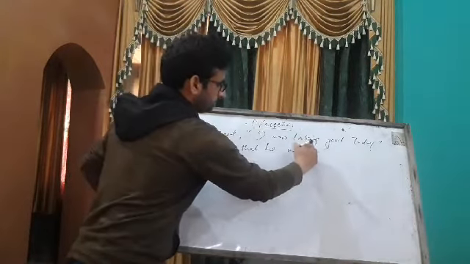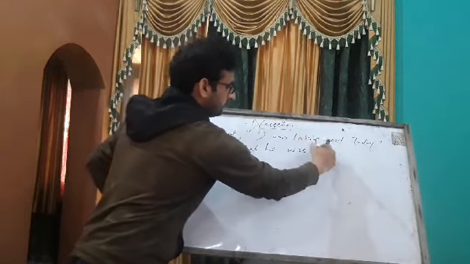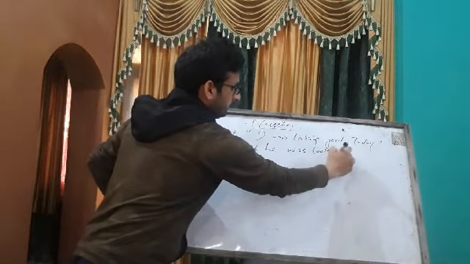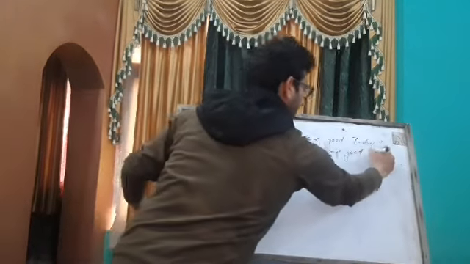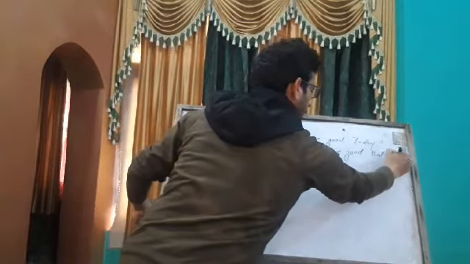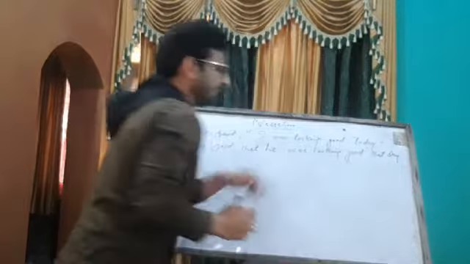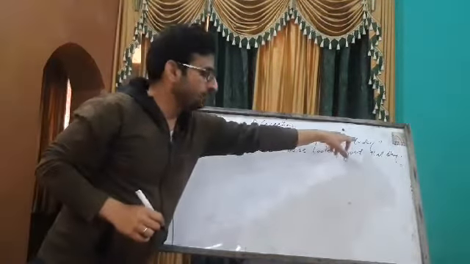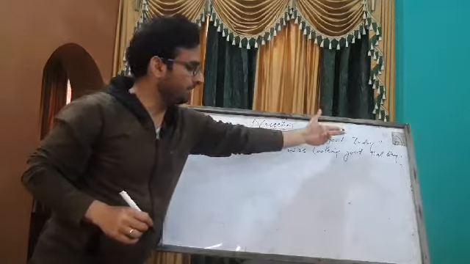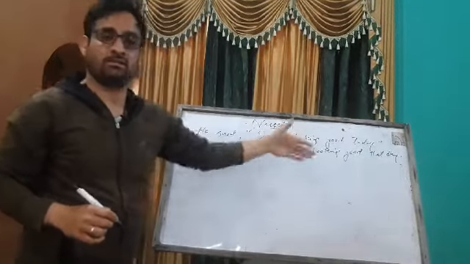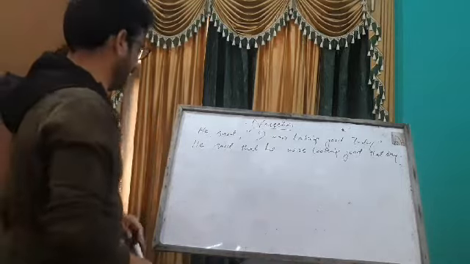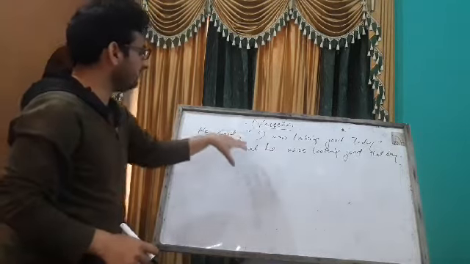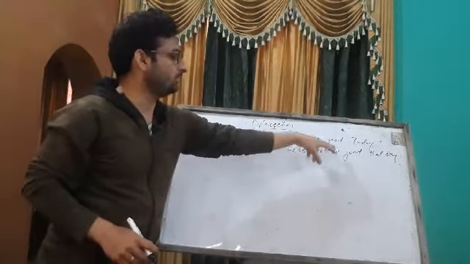He was looking good that day. We have to change today into that day in indirect speech. This is another thing which you have to keep in mind. So here he said that he was looking good that day.